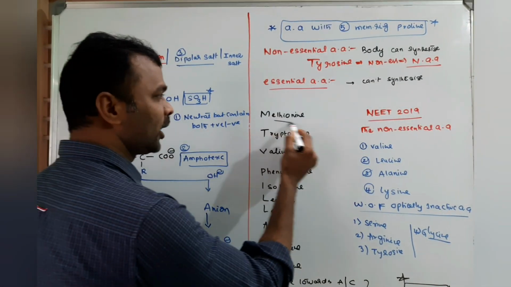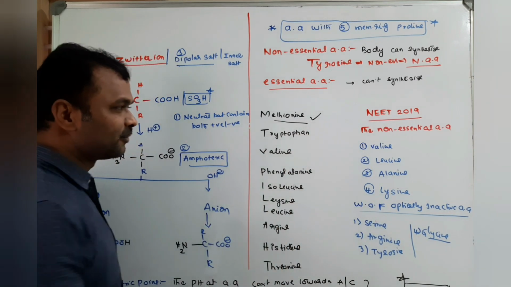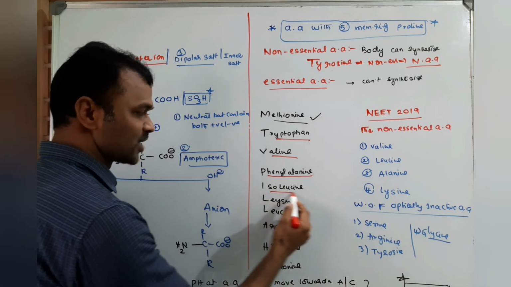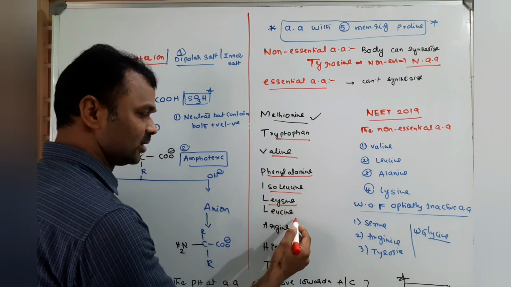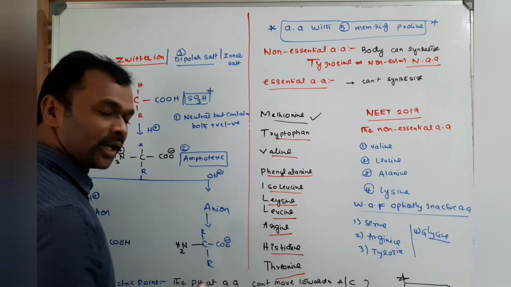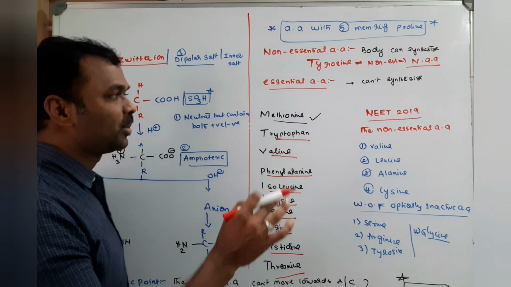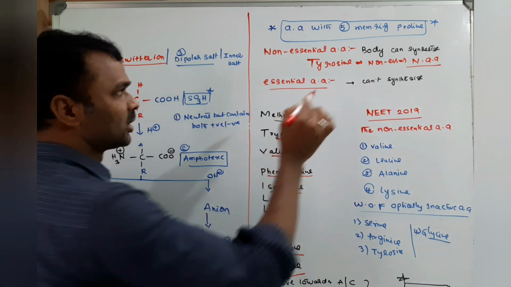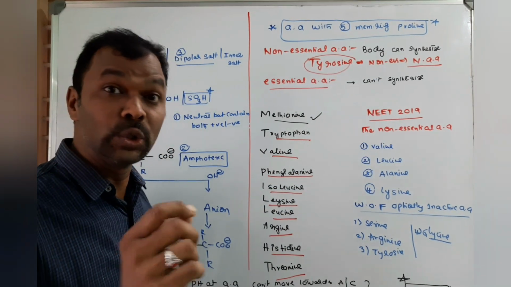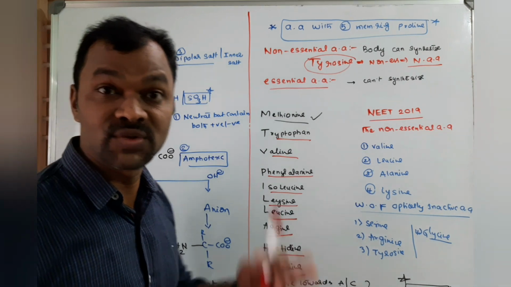So methionine, tryptophan, valine, phenylalanine, isoleucine, lysine, leucine, arginine, histidine, threonine. So MTV Pilla Hart. But remember, tyrosine is a non-essential neutral amino acid, which is very important.